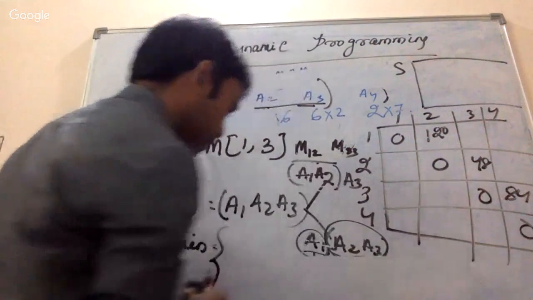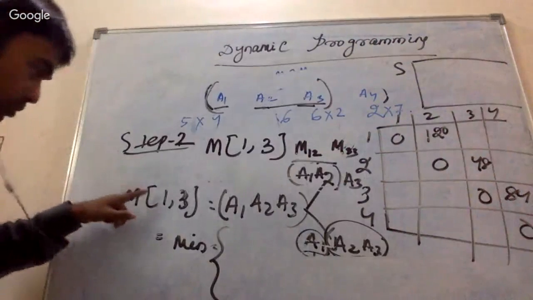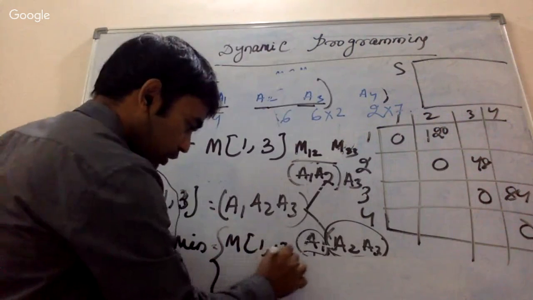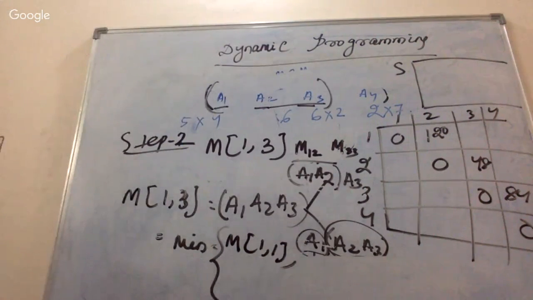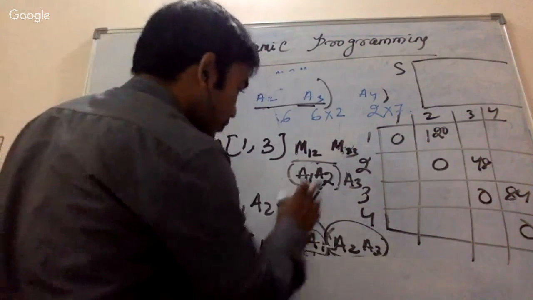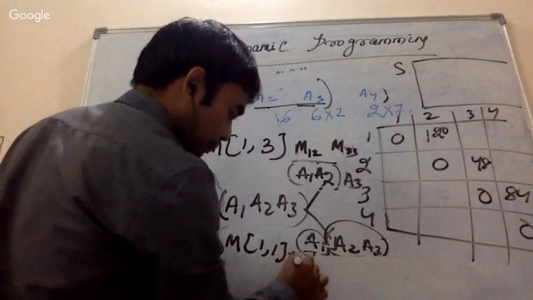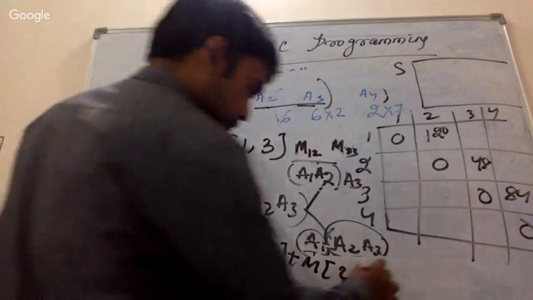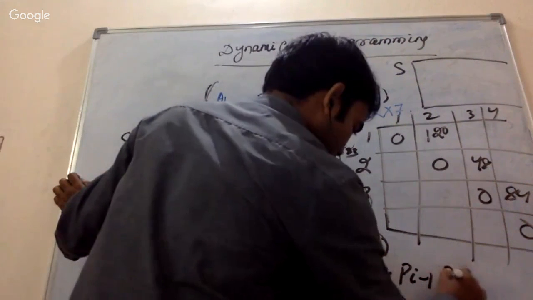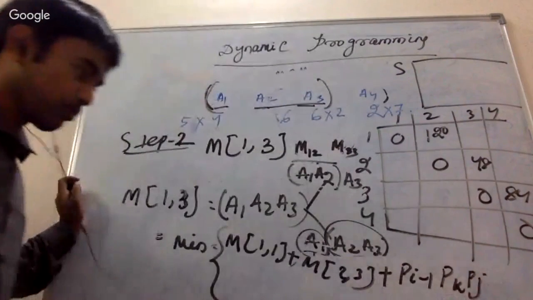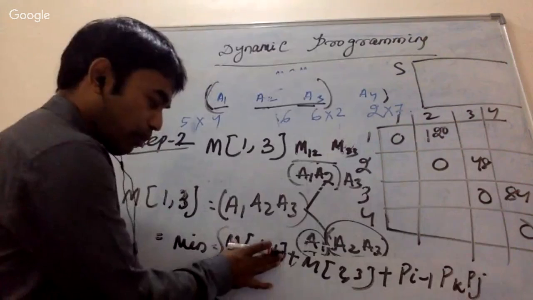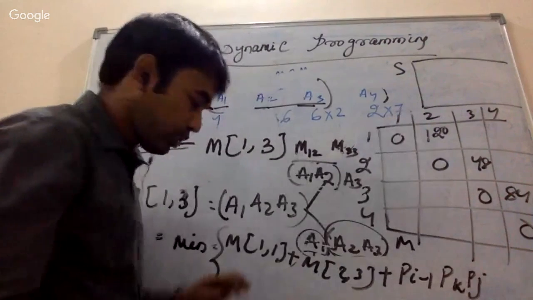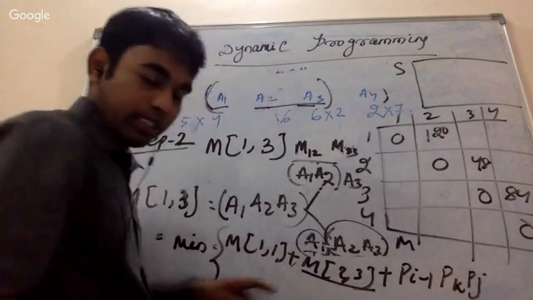Just try to see and let me know. If I'm calculating M of 1 comma 3, the minimum of M of 1 comma 1, this one I am typing first, plus M of 2 comma 3, which is very important, plus some P of i minus 1, P of k, P of j. This is the number of operations needed to evaluate A1, which is stored in the M matrix, M11, which is 0.